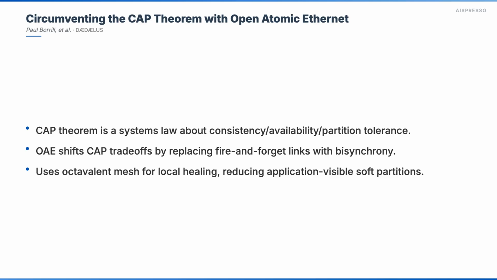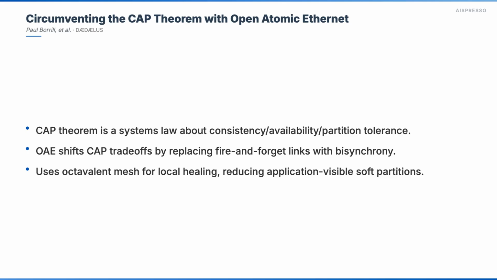While the theorem is correct within its standard asynchronous network model, this paper argues that Open Atomic Ethernet, or OAE, fundamentally shifts the engineering regime where these CAP trade-offs become visible to applications. OAE achieves this by replacing traditional fire-and-forget link semantics with a property called bisynchrony, involving bounded-time bilateral reconciliation of endpoint state.